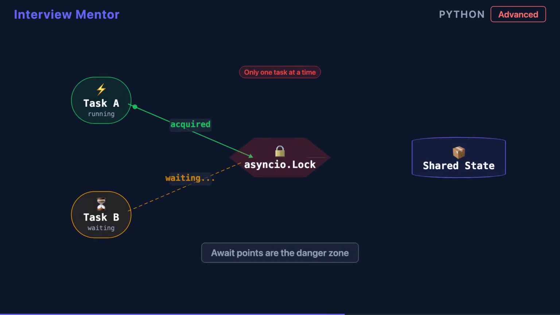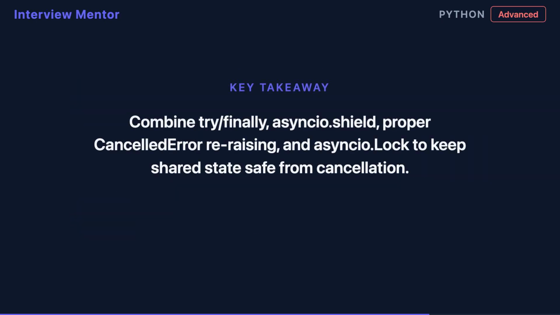Finally, protect shared state with asyncio.Lock. In asyncio, corruption only occurs at await points, where the event loop can switch between tasks. A lock ensures only one coroutine can modify shared data at a time, preventing interleaved writes even across await boundaries. Combine try/finally, asyncio.shield, proper CancelledError handling, and locks to keep shared state safe from cancellation.